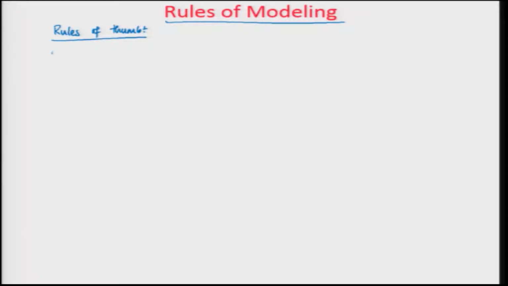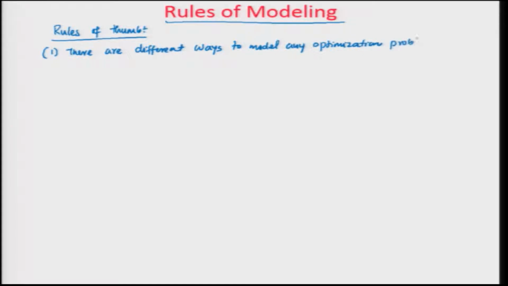So the number one thing that you should understand is there are multiple ways to model any optimization problem. When you have multiple ways to model any optimization problem, it is already going to create an issue for you.